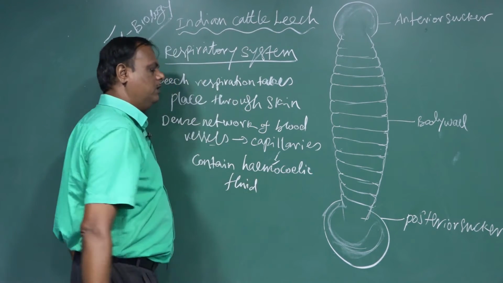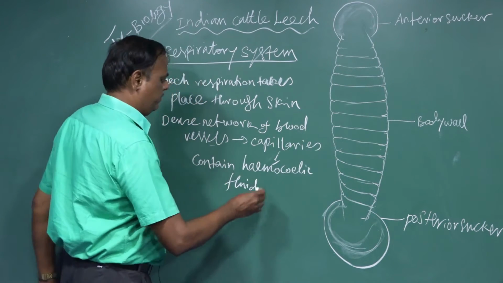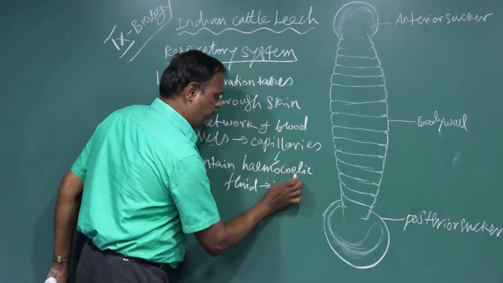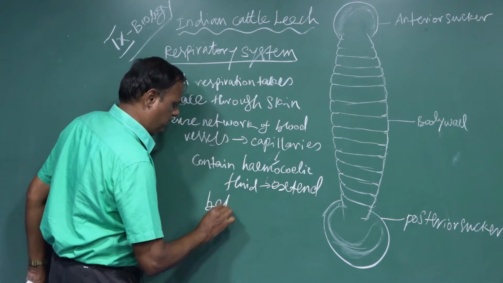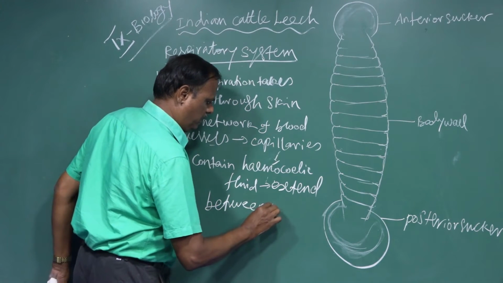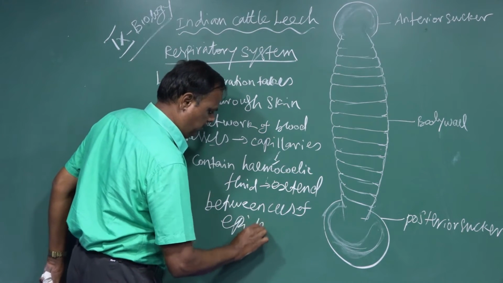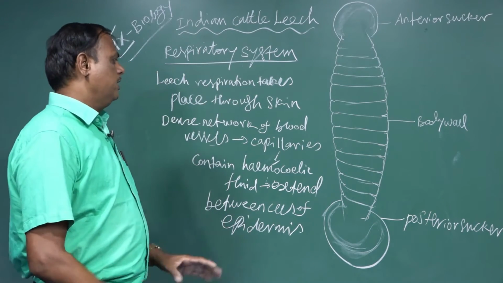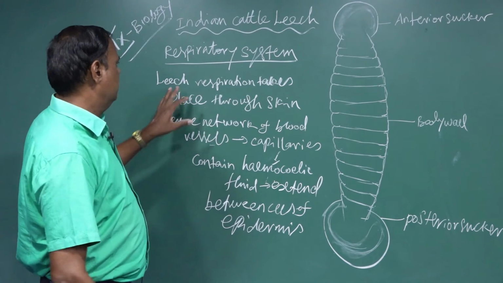The hemocoelic fluid is present between the cells of the epidermis. And respiration takes place by gaseous exchange.